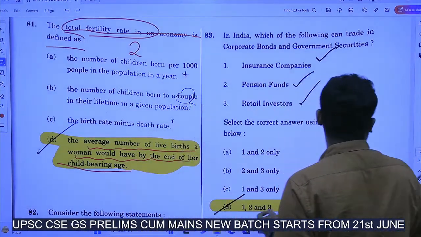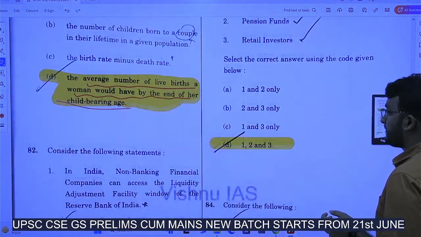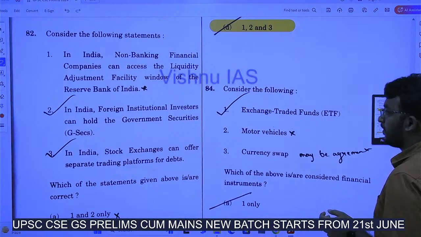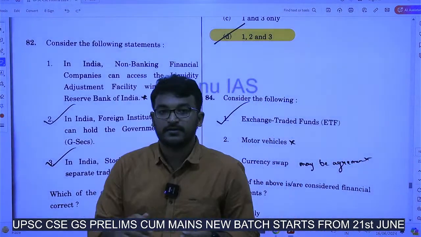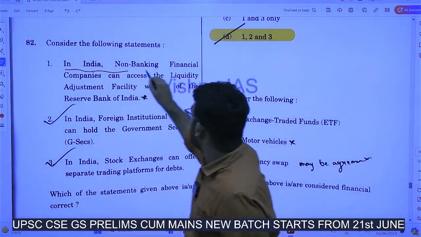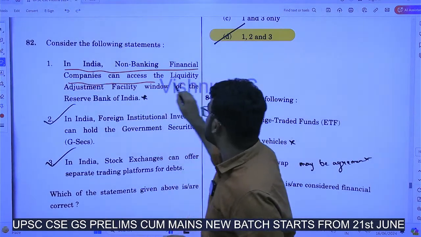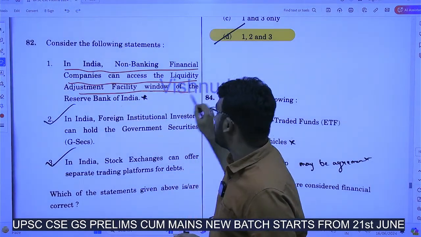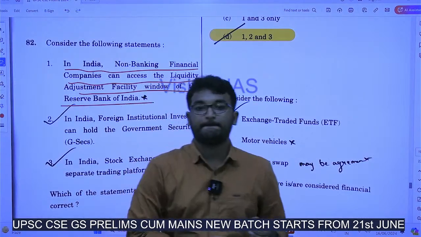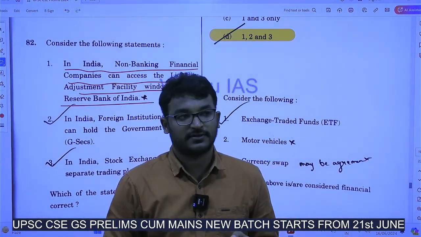Next. See this. In India, non-banking financial companies can access the liquidity adjustment facility window of the Reserve Bank of India. Is it true or false?